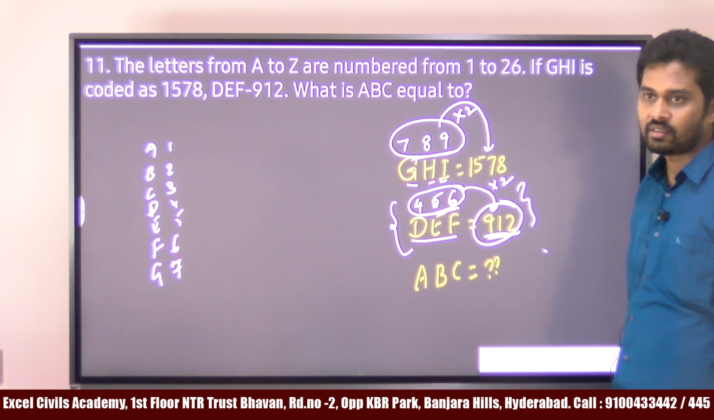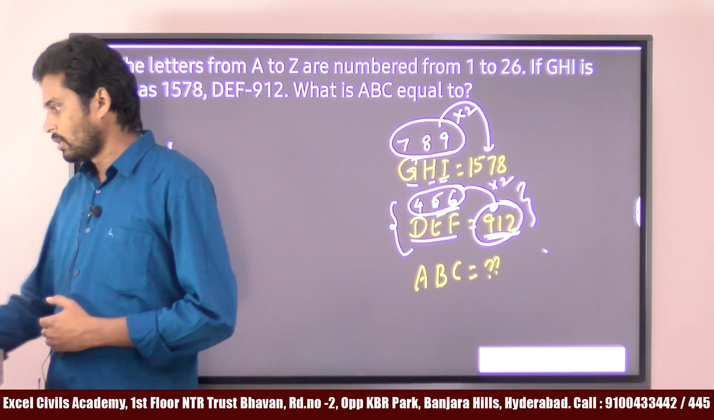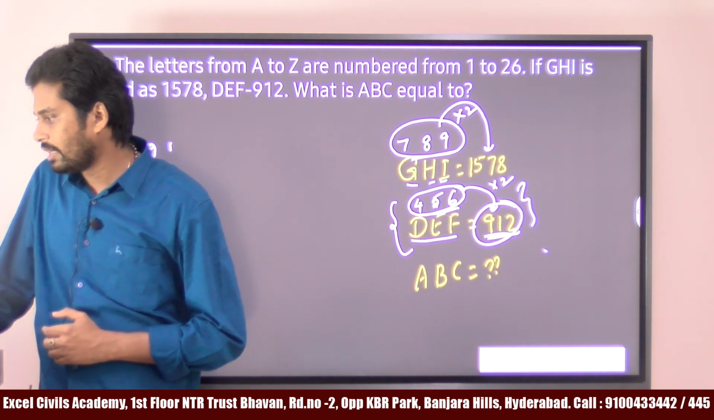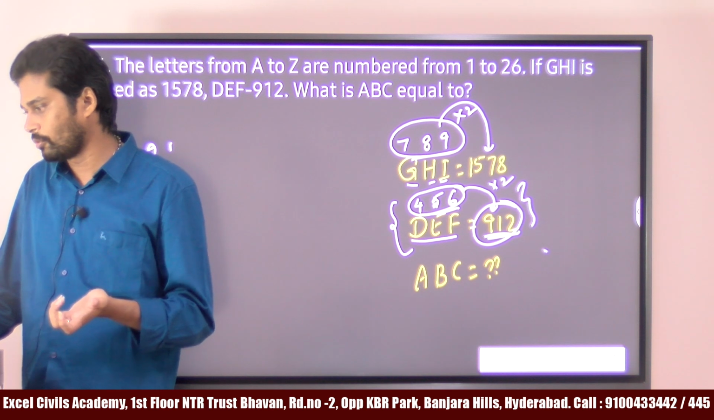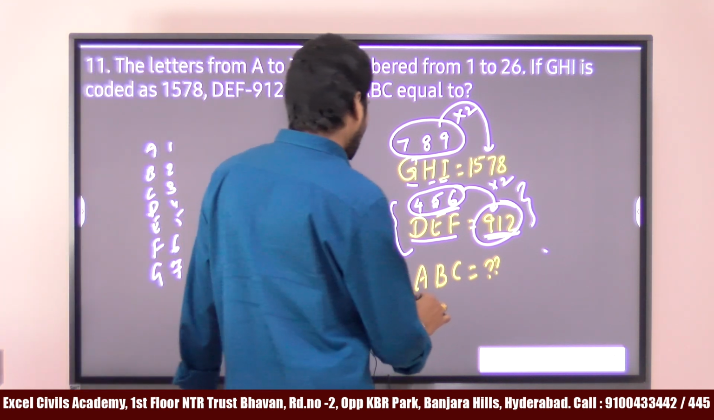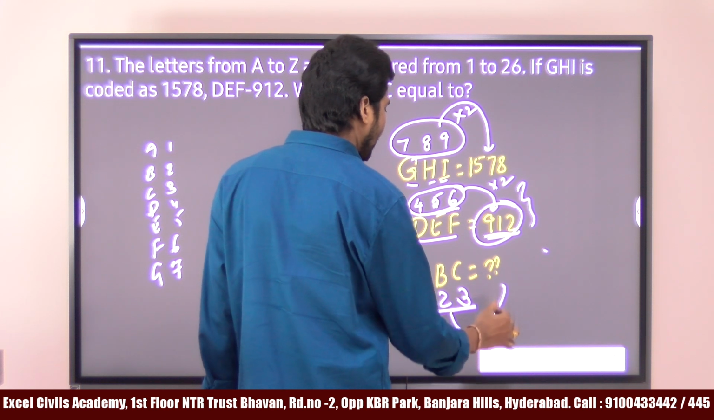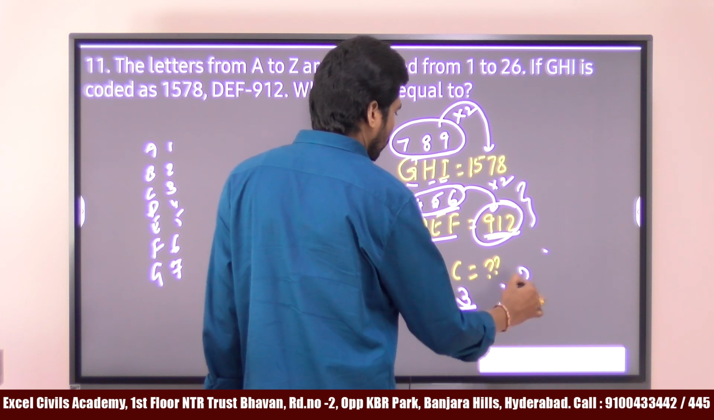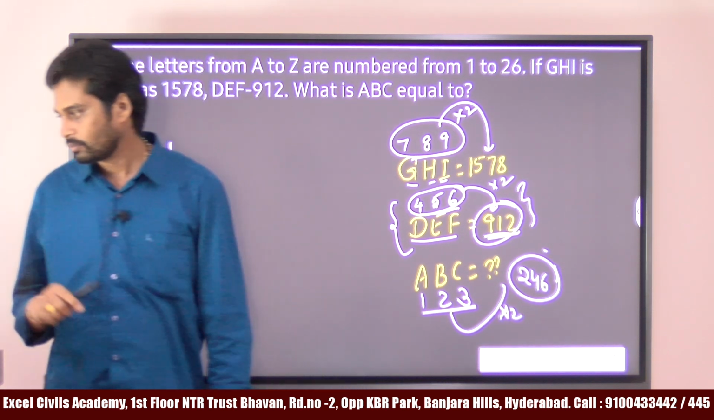Similarly, if you multiply 789 by 2, we get 1578. So what is the logic? First you give the letters their numbers, and then multiply by 2. ABC means 1 2 3. So 123 multiplied by 2 is 246. So the answer is 246.